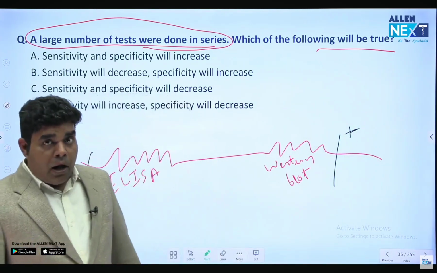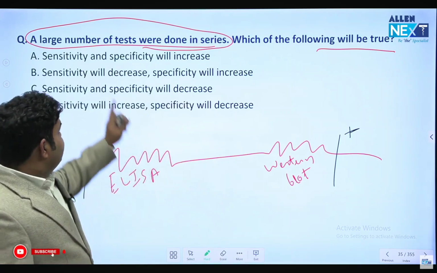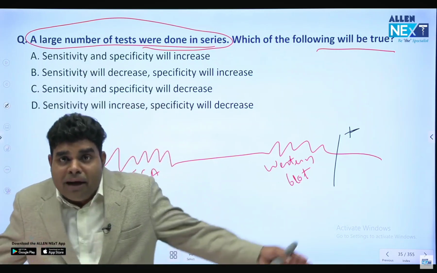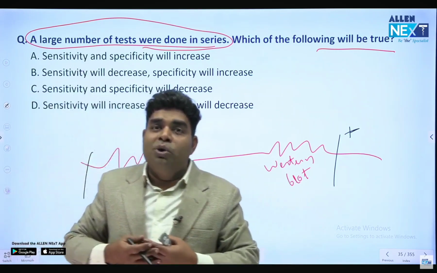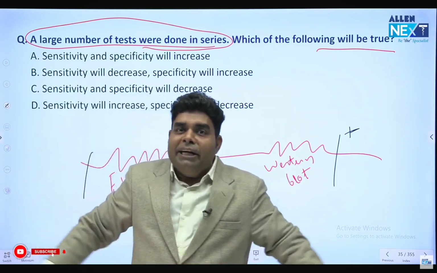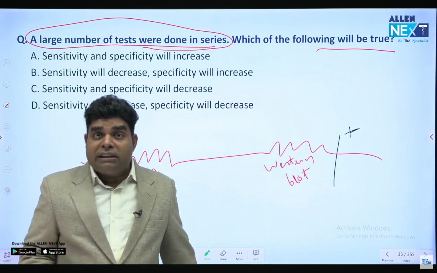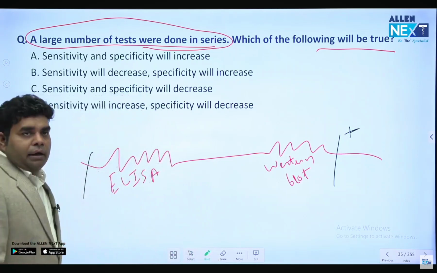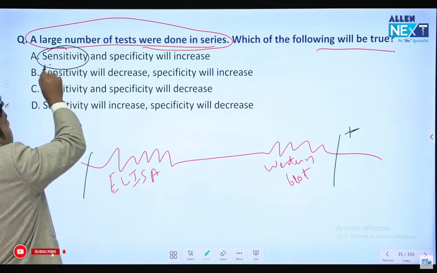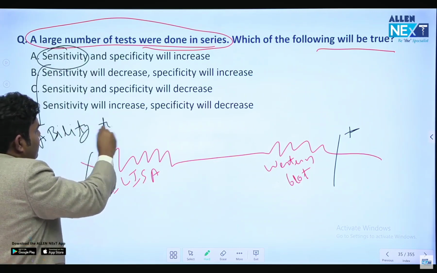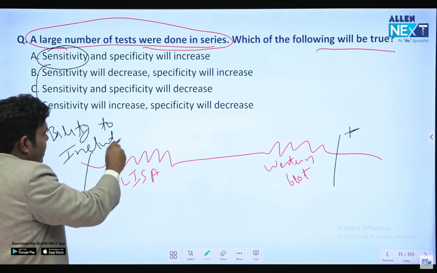और व्हाट इज सेंसिटिविटी? जैसे कहते हैं ना, सेंसिटिव बंदा है, सेंसिटिव बंदी है, मतलब वो दूसरे के दुखों को अपने जीवन में इंक्लूड कर रहा है. Sensitivity is ability to include. The more people include, the more people came positive, the more sensitive test become. Okay? So sensitivity is, remember, ability to include. The more people you will include, more sensitive the test will become.